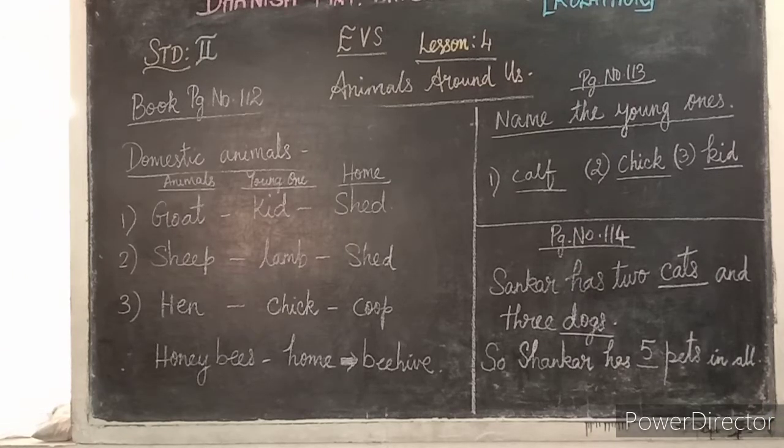Next we are moving on to wild animals. Chiku then entered a forest. The forest is the home place for wild animals. So Chiku went there and Chiku is seeing the first animal as what? What can you see there? See your book page number 114. What is that? Elephant. Right.